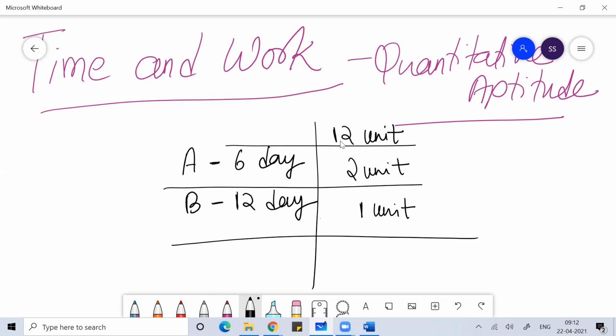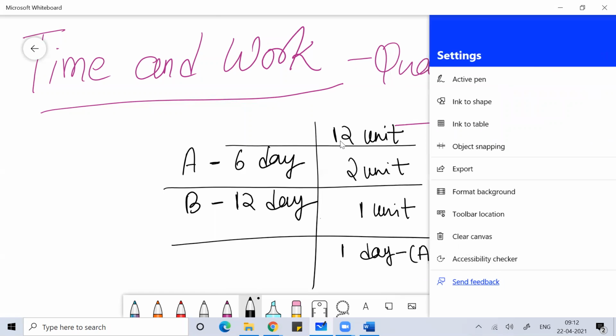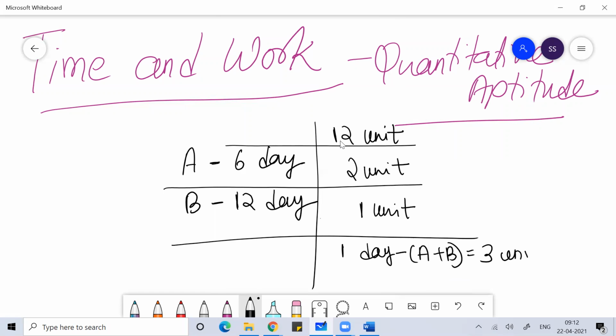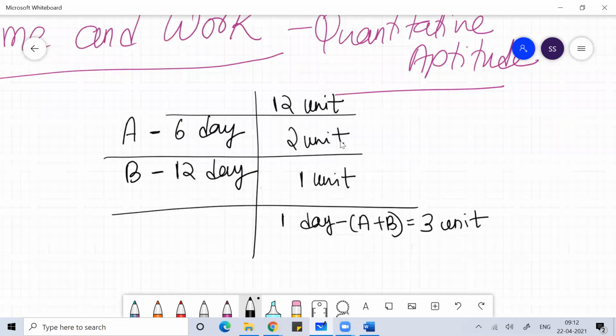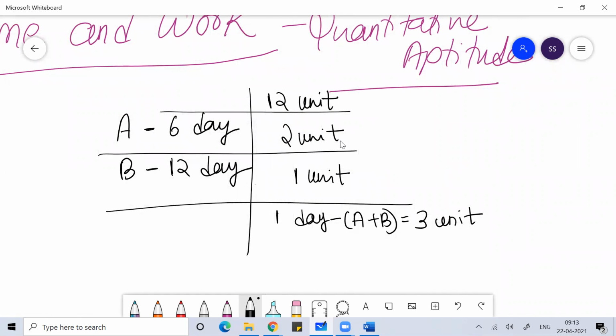Now, in one day, how much work are A and B doing together? In one day they are doing 3 units of work. So 12 units of work will be done in how many days? 12 units of work will be done in 4 days.